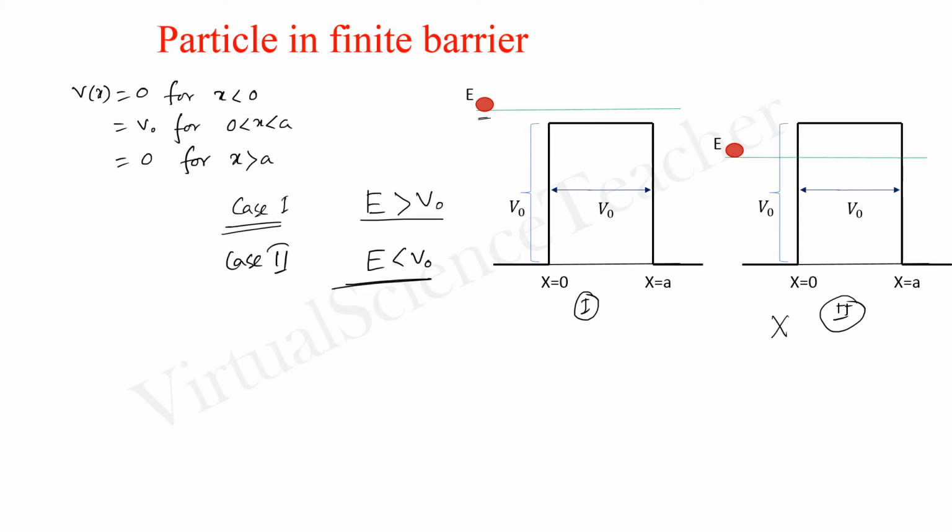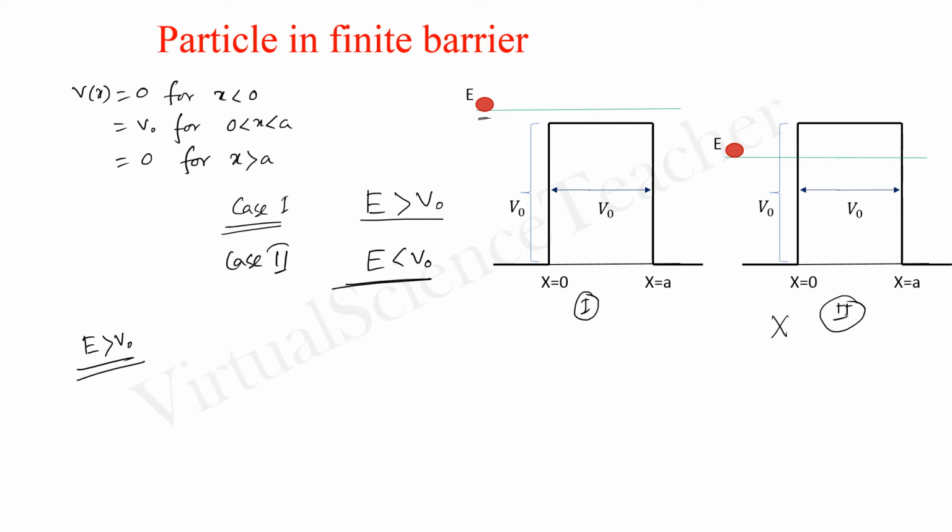So now we are interested to solve this problem. First of all, we will do case 1, that means E greater than V0. Then we will come to our next case, E less than V0. So for now, forget about case 2, only case 1.